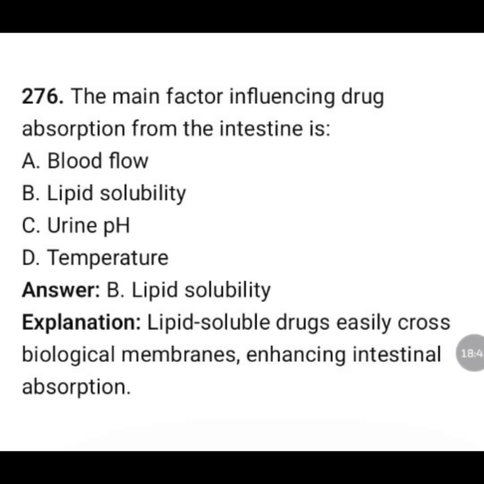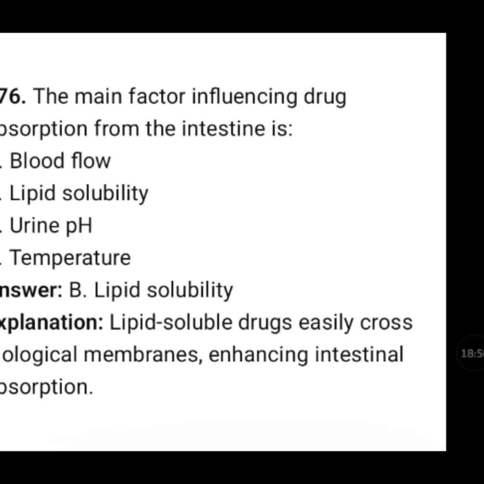The main factor influencing drug absorption from the intestine is: blood flow, lipid solubility, urine pH, temperature? The correct answer is option B, lipid solubility. Lipid soluble drugs easily cross biological membranes, enhancing intestinal absorption.